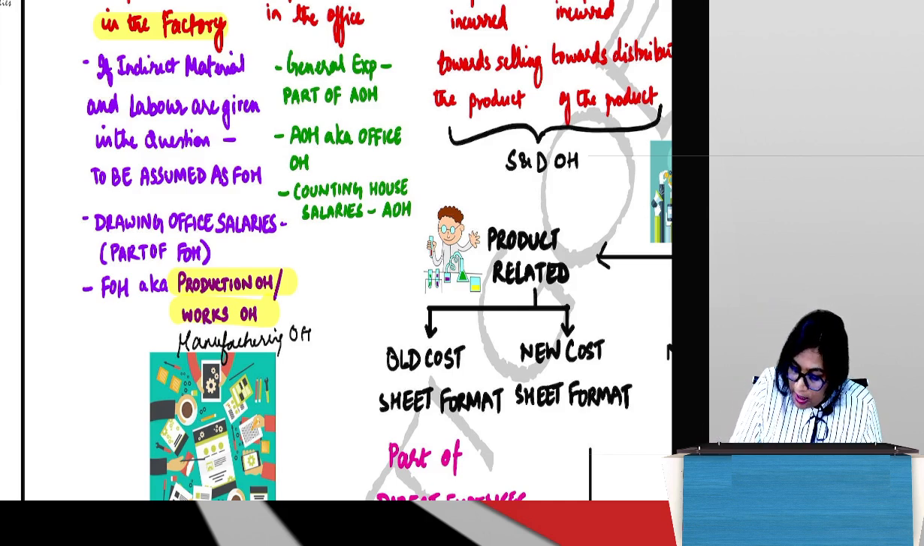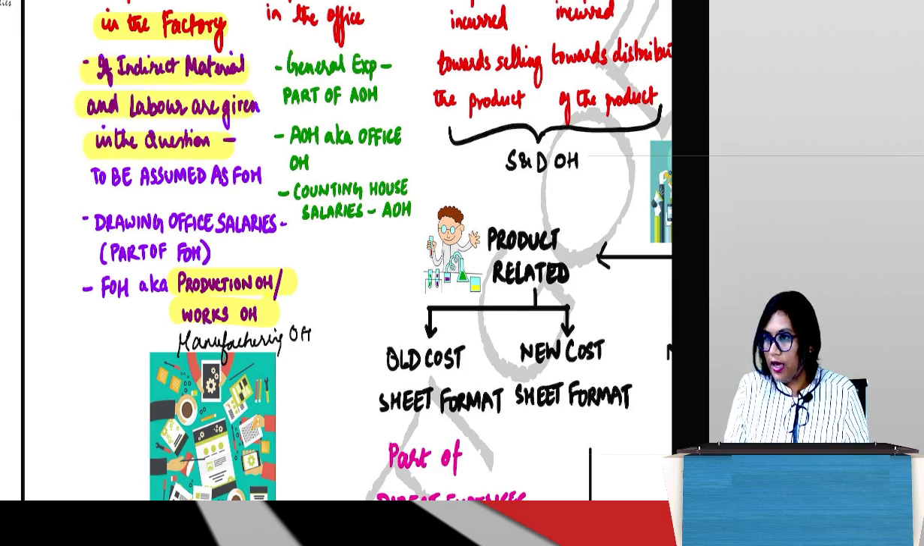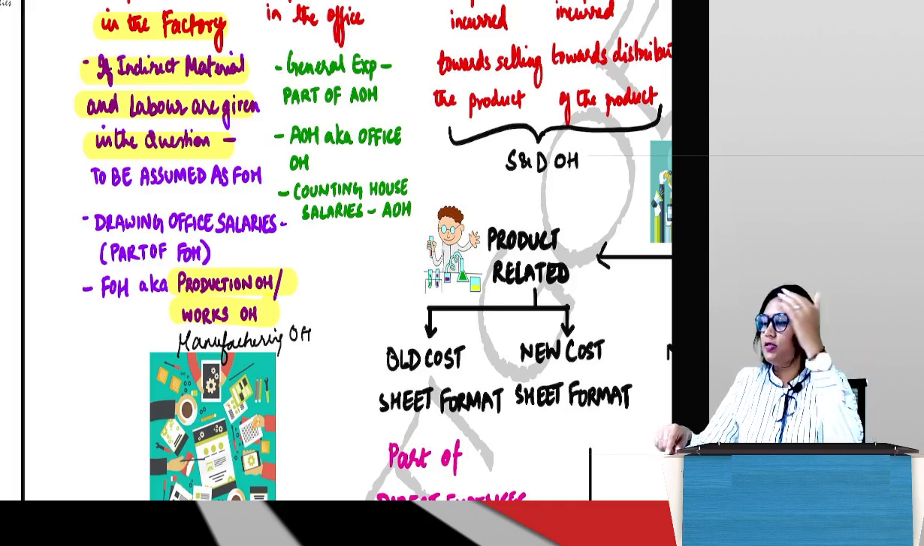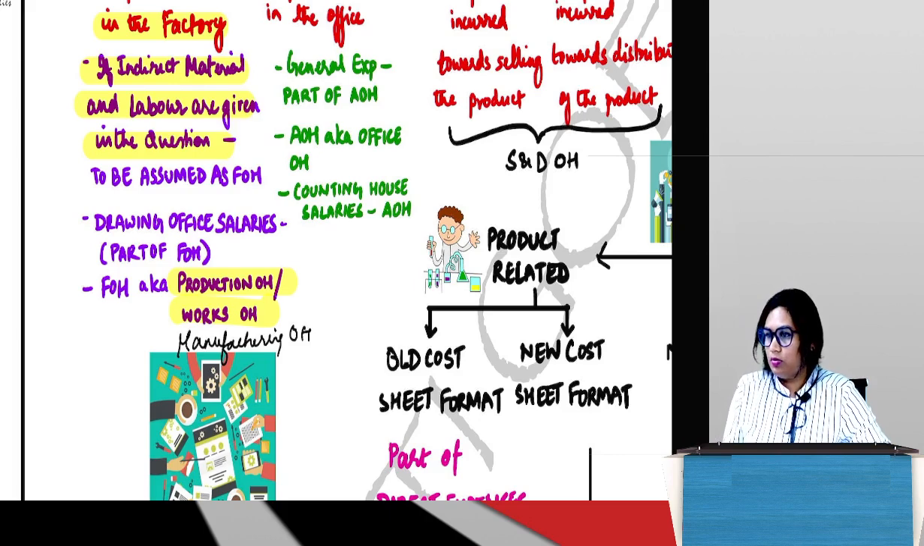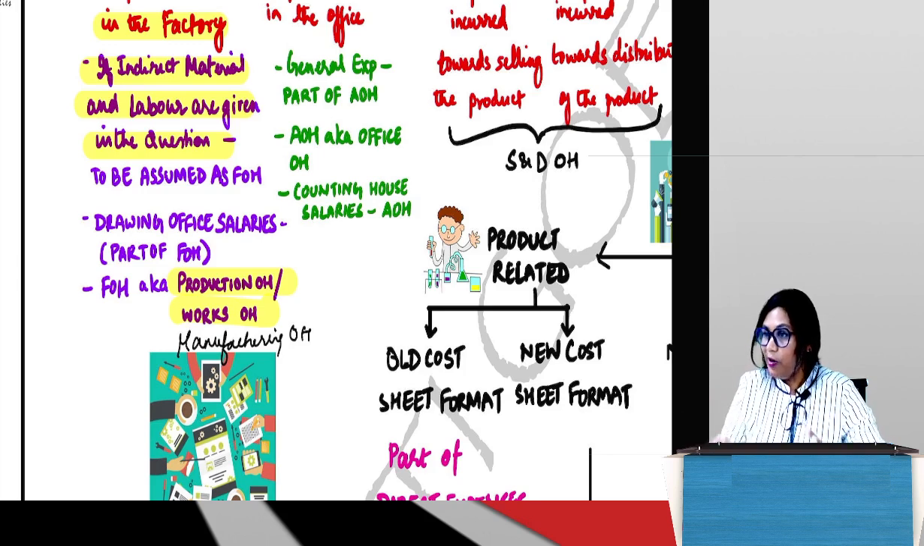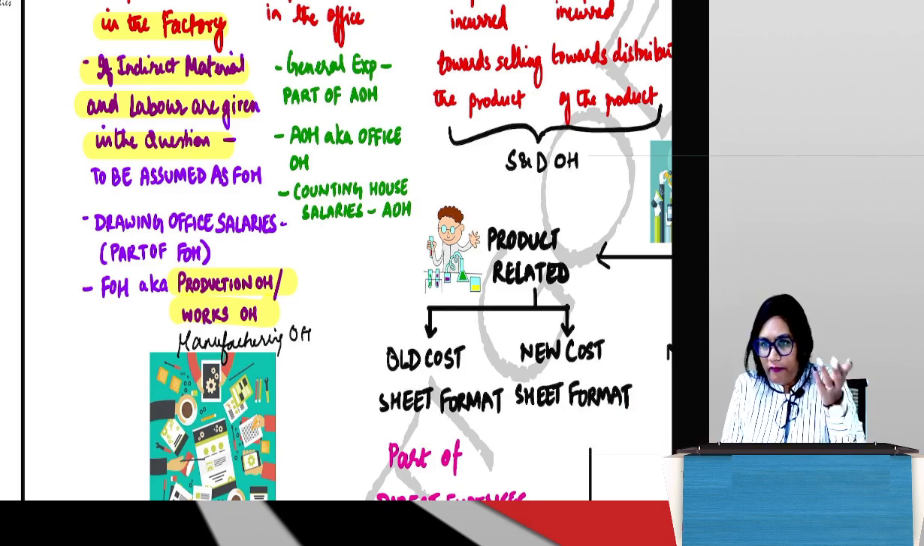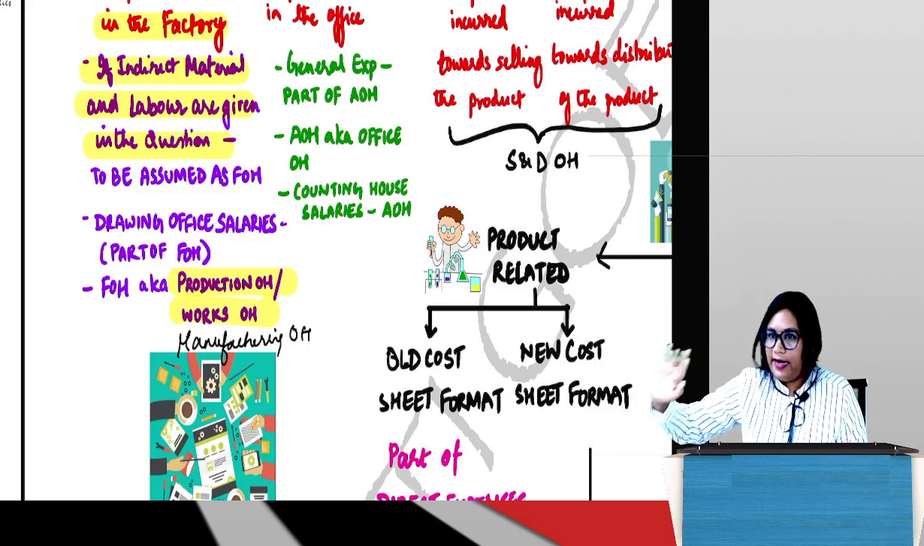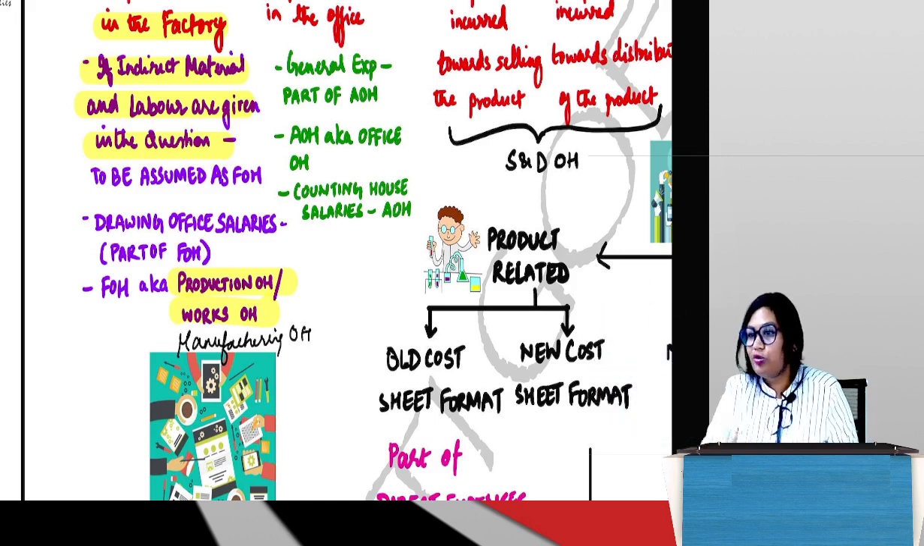So see here, if indirect material and labor are given in the problem. Okay, now let's say in the problem they have said indirect material is so and so, indirect labor is so and so. Where will you put this? You know it's indirect, you know it will come under overheads. But overheads are also of so many types, no? Indirect material could be anywhere. Indirect material could be in factory also. Indirect material could be related to administration also. Indirect material could be related to selling also. So where will you put it?